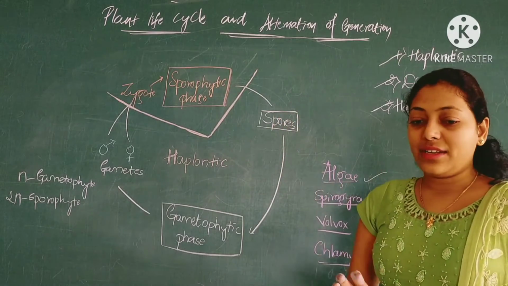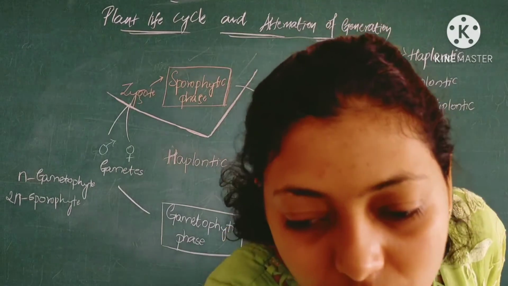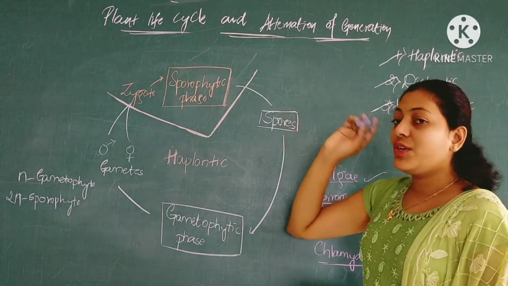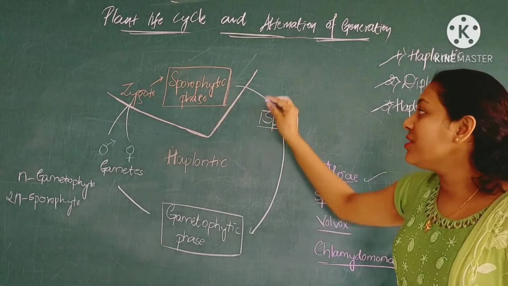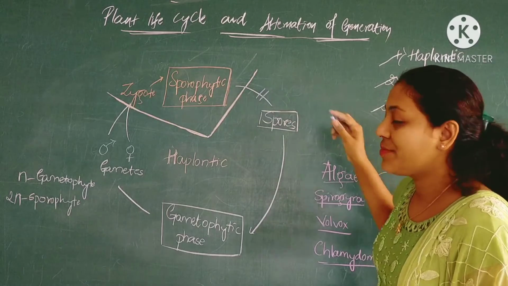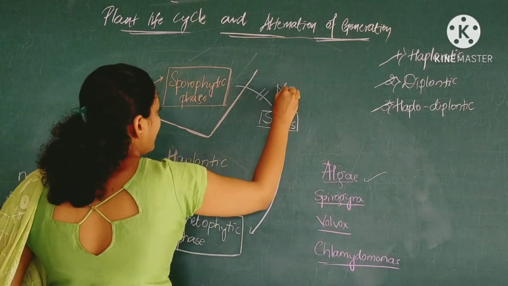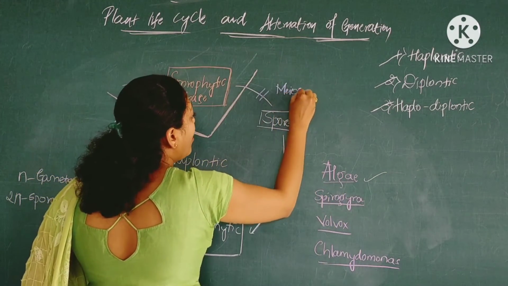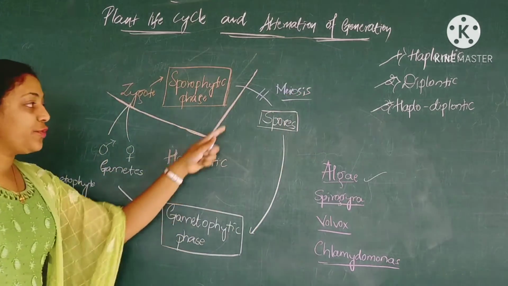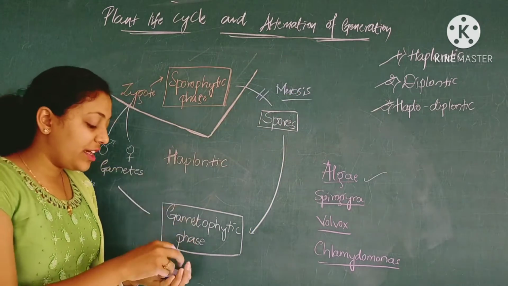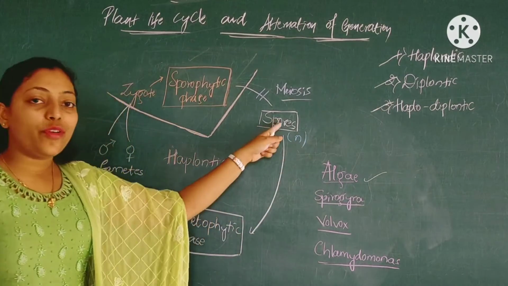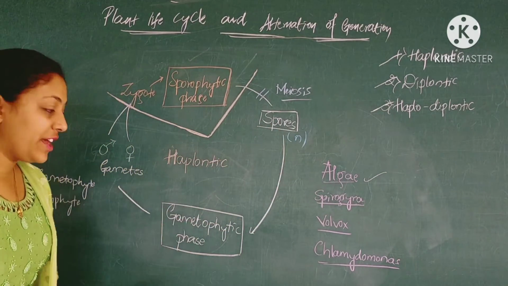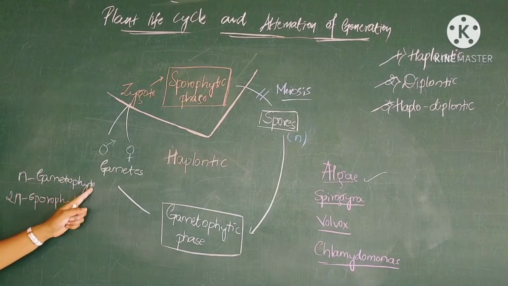We all know that the sporophytic stage produces spores where meiosis takes place. Meiosis is reduction division. So from the sporophytic stage spores are formed which are haploid in number. That's why spores belong to the gametophytic phase, because they are haploid in number.